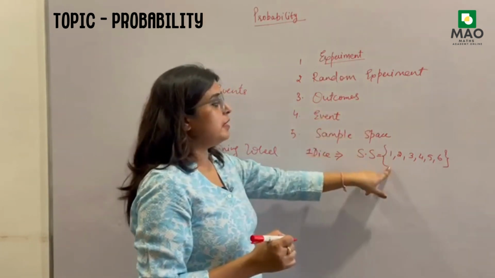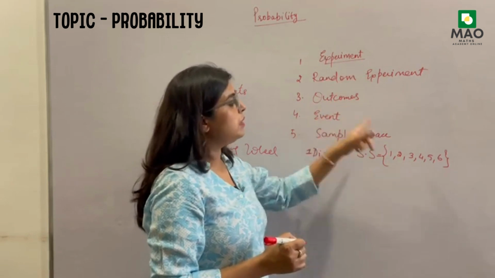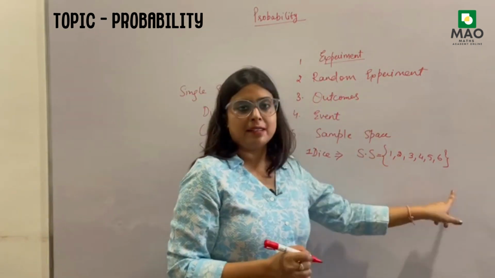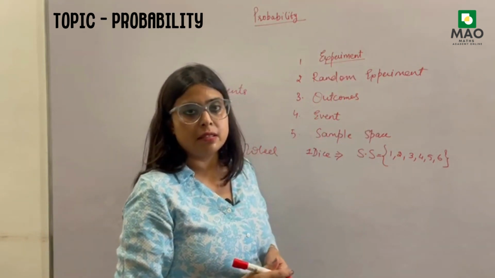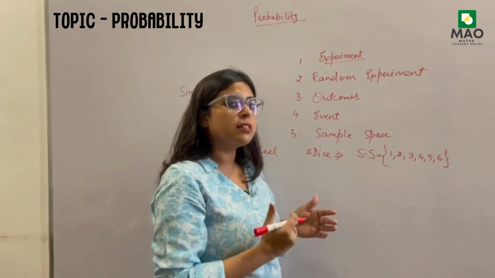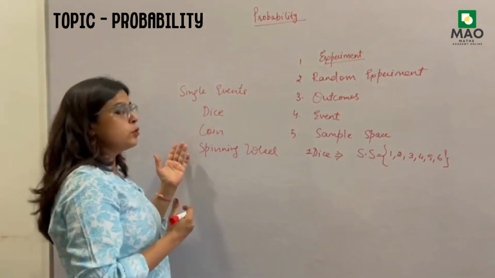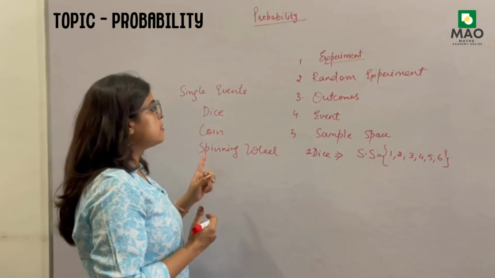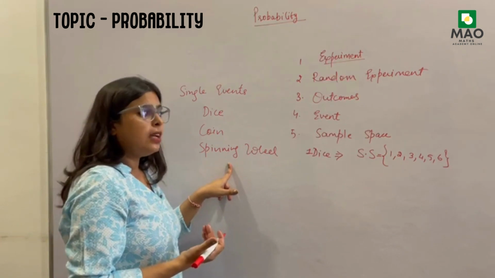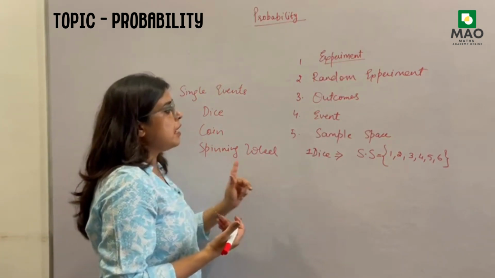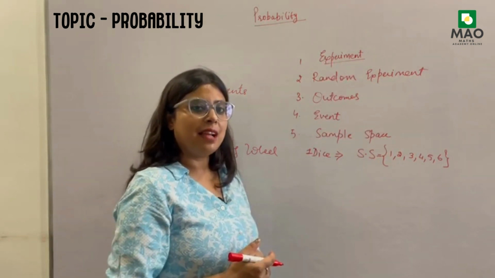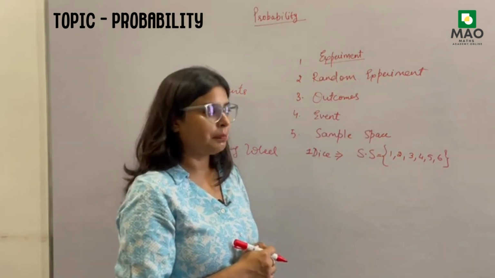So what is the difference between this and this? Sample space is all the outcomes, already all the outcomes written in brackets, written in curly brackets. So sample space is a way of writing outcomes. So whenever we start sums of single events, I have already introduced what are single events, like dice, coin and spinning wheel or spinner, that type of sums, we always write sample space in advance so that our sums can be easy and there is no chance of error.